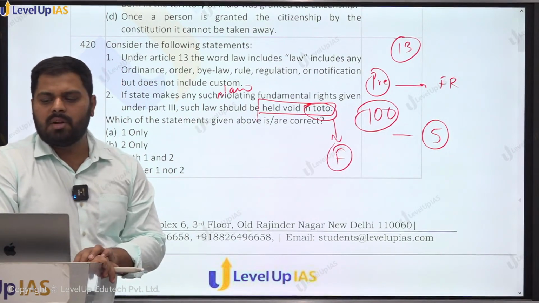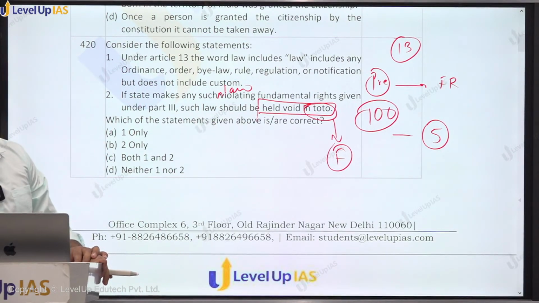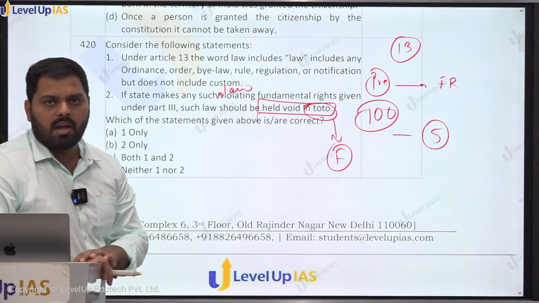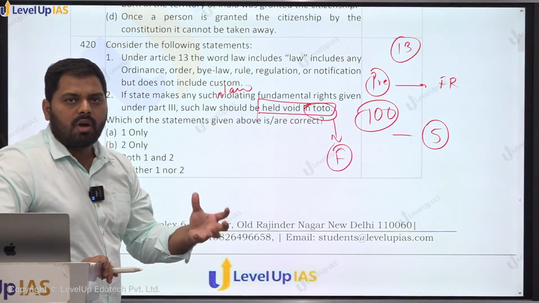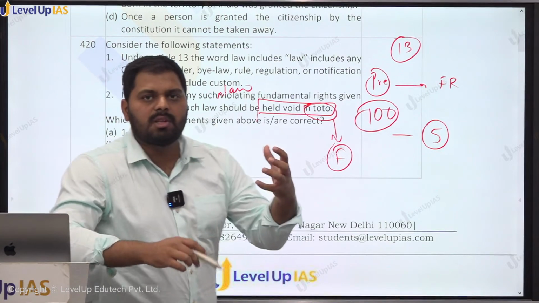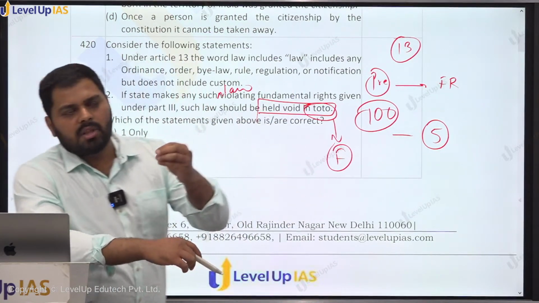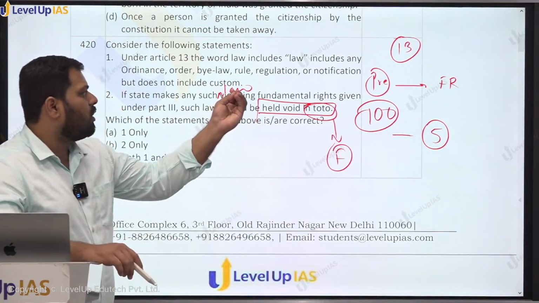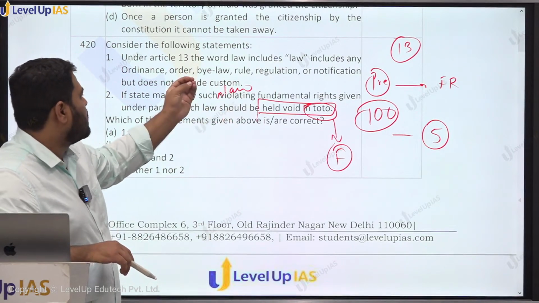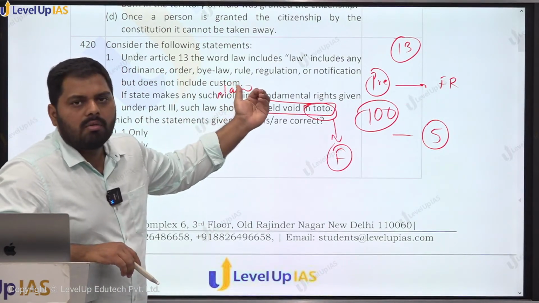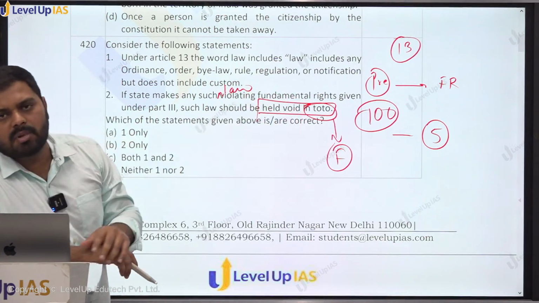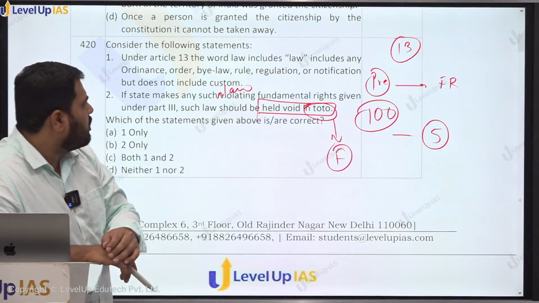अब उसके बाद क्या करता है Article 13? Article 13 ये भी define करता है that what is law. Law का meaning क्या है? And law में क्या क्या included होगा? So technically a law is one which is passed by the Parliament. But you will find that there are various occasions that laws are also made by the executive, such as an ordinance, which is a kind of law passed by the President of India or the governors, who are part of the executive.